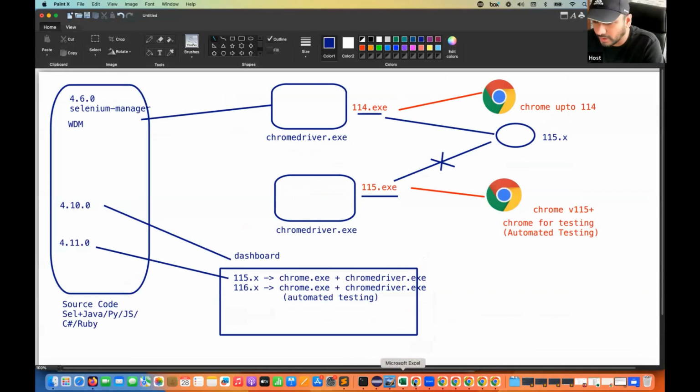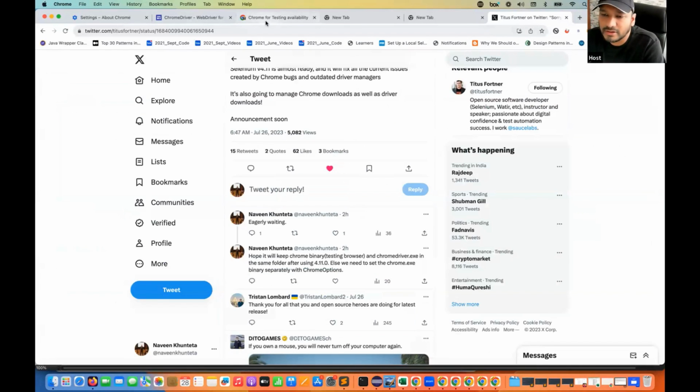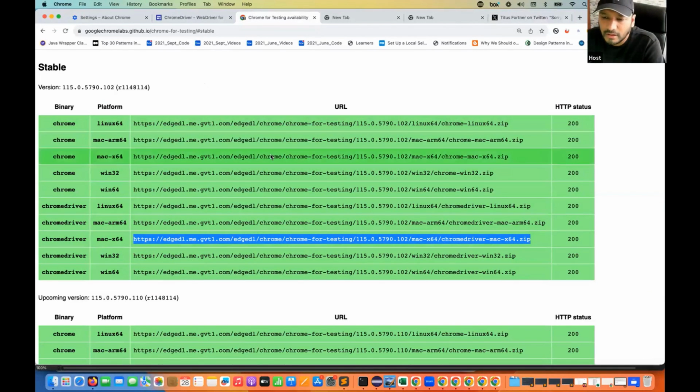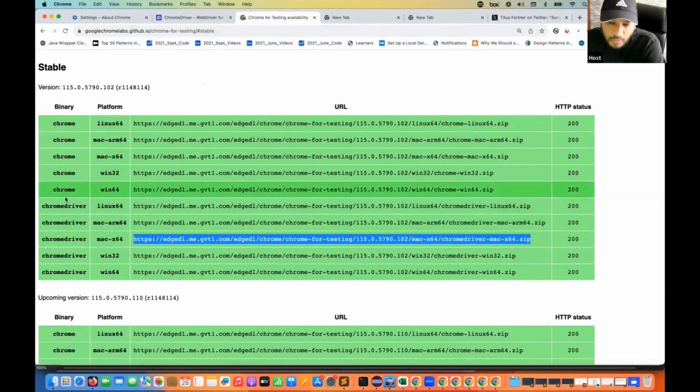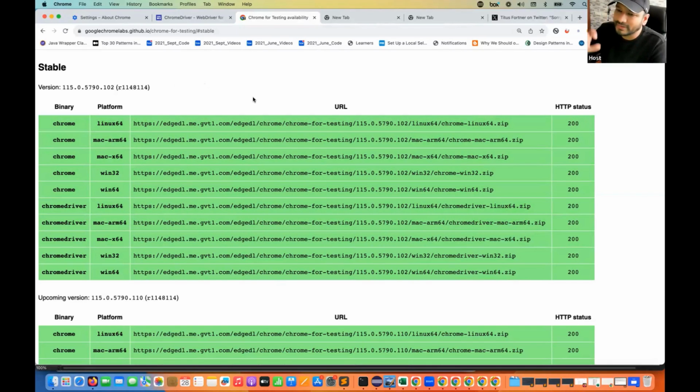So make sure you please bookmark this. I'll share this URL also with you guys. Until then, we always have to download or check the Chrome and the Chromedriver from here. But the Selenium guys will take care of it. You don't need to open it and download it again and again. Selenium Manager will automatically download both chromedriver.exe as well as the browser.exe for you. This is just for our reference. Now I'll show you exactly the same thing on the Windows machine also, how exactly it is working.